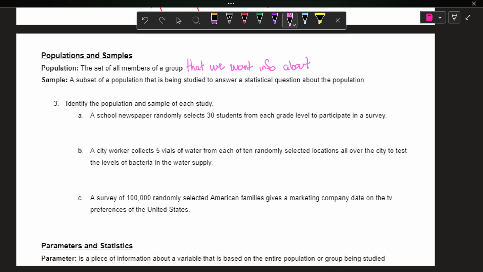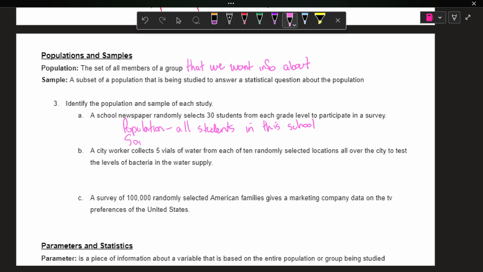So let's identify the population and sample of each study. A school newspaper randomly selects 30 students from each grade level to participate in a survey. So our population is all students in this school. It's everybody we want to know information about.